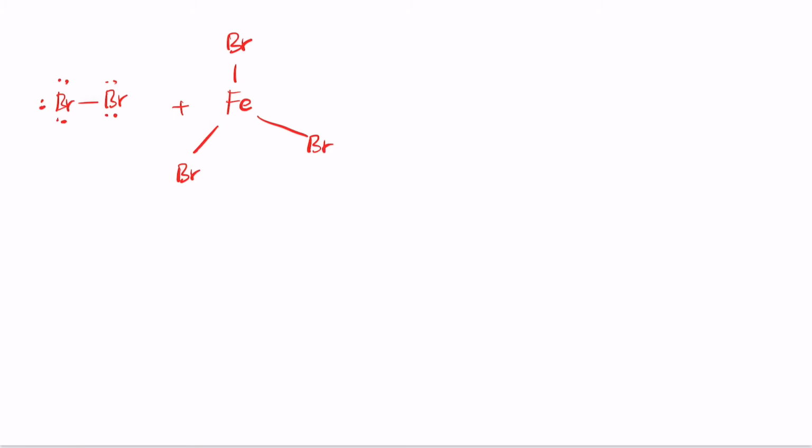When the reaction occurs, the ferric bromide bonds with Br2, and because it has more electrons than it needs, it gains a negative charge, and the bromine here gets a positive charge. The bromine does not want the positive charge, so it takes the electrons from the other bromine, which results in a positive charge on that other bromine.